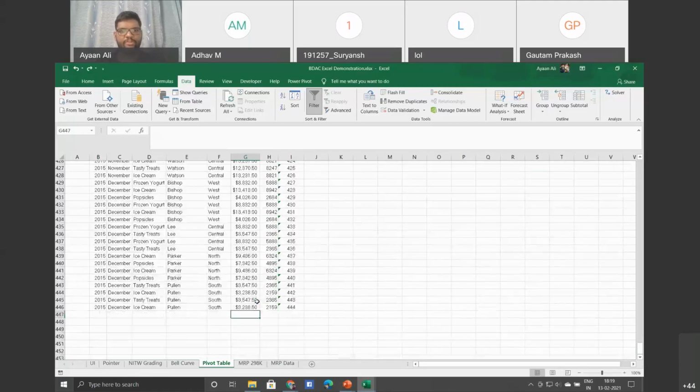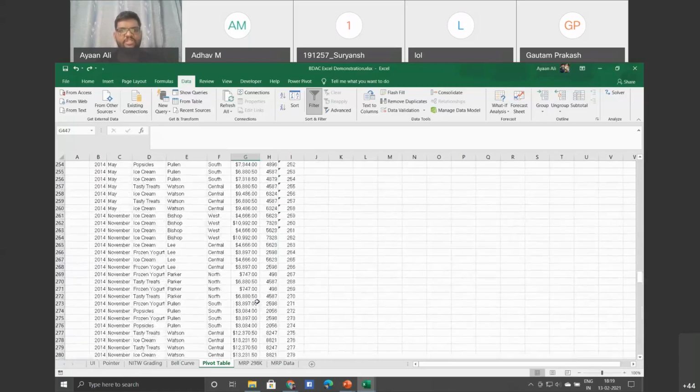So now here I'm using the Control Z command. Basically, whatever steps I used, I'm just going back.